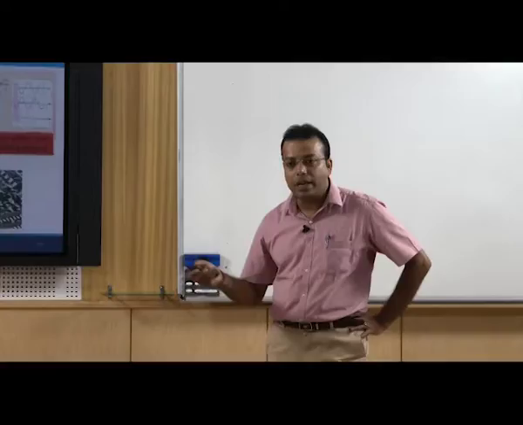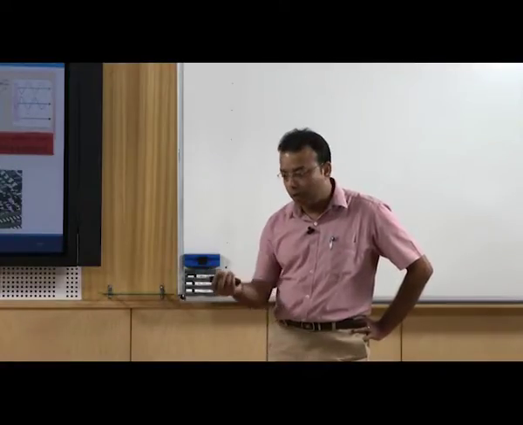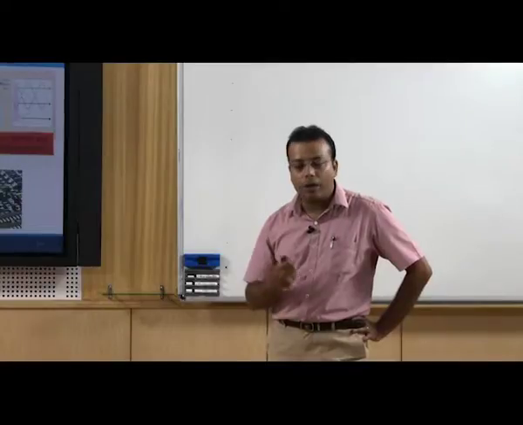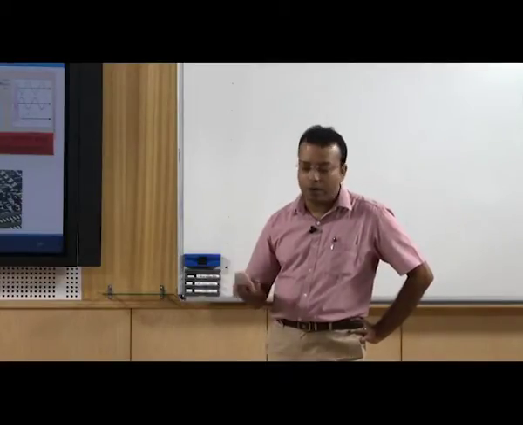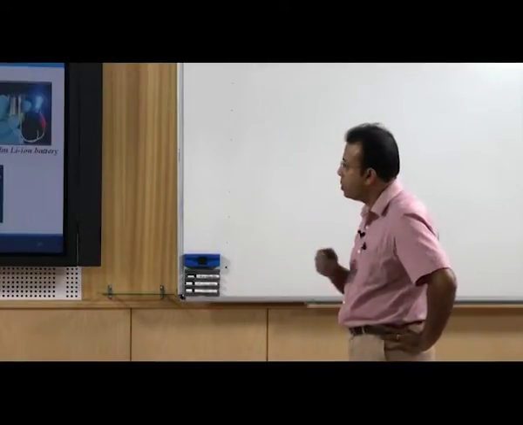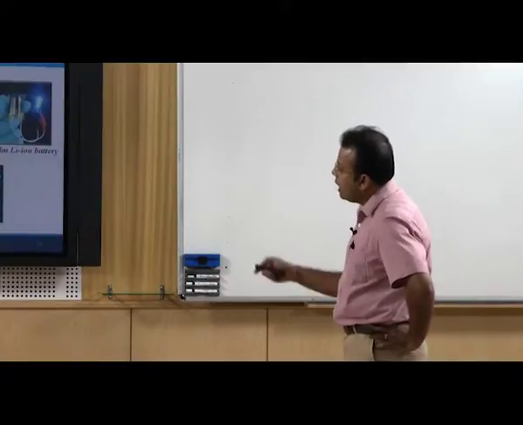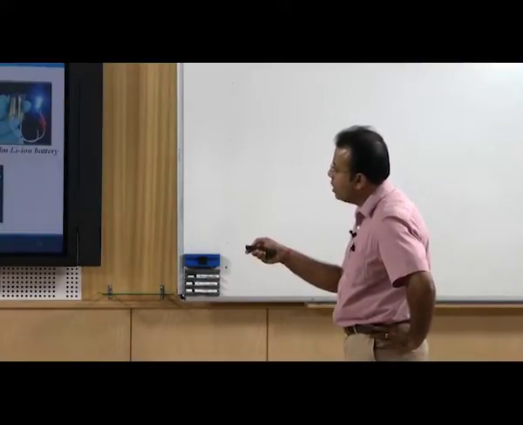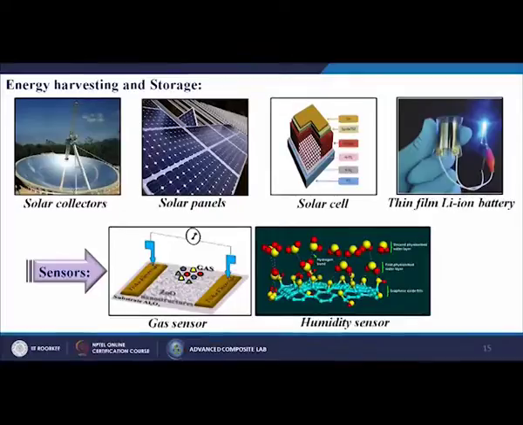So, nowadays we are using this type of material for our tablets, mobiles, computers or laptops. Then we are using this kind of thin film for solar collectors, solar panels, solar cells. Here you can see that there are several layers by which we make the solar cells, to increase the efficiency of that particular material. We are also using this kind of material for the lithium ion battery.